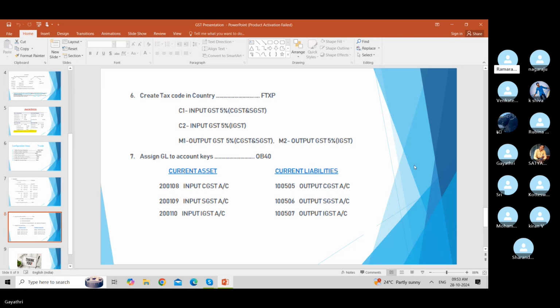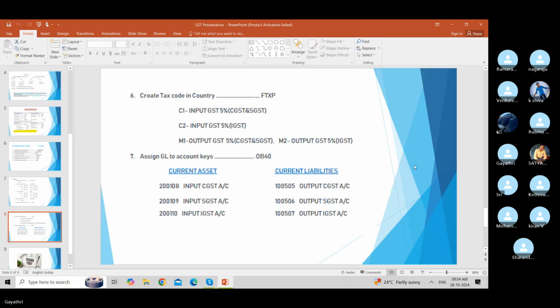And next, assign GL accounts to account keys. Before this step, we have to create GL accounts in FS00. For input, three accounts for CGST, SGST and IGST, and similarly three output tax related accounts. Here I have created 2,108 input CGST account, 2,109 input SGST, 2,110 input IGST.